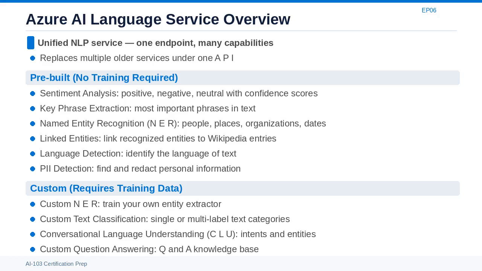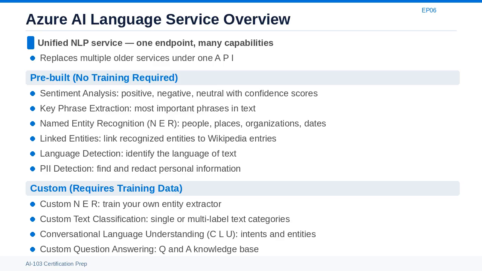Named entity recognition, or NER, finds mentions of people, places, organizations, dates, and other named entities in text. Linked entity recognition goes further by linking recognized entities to their Wikipedia entries, providing structured knowledge about them. Language detection identifies what language a piece of text is written in. PII detection finds personally identifiable information like names, phone numbers, and addresses and can automatically redact them.